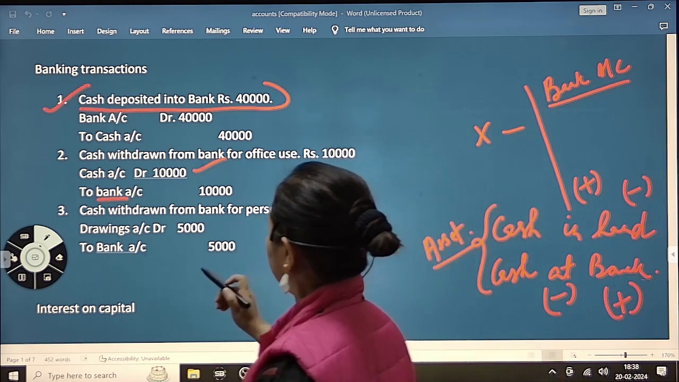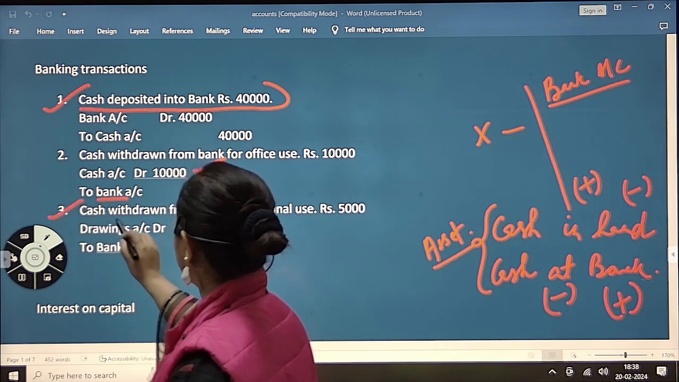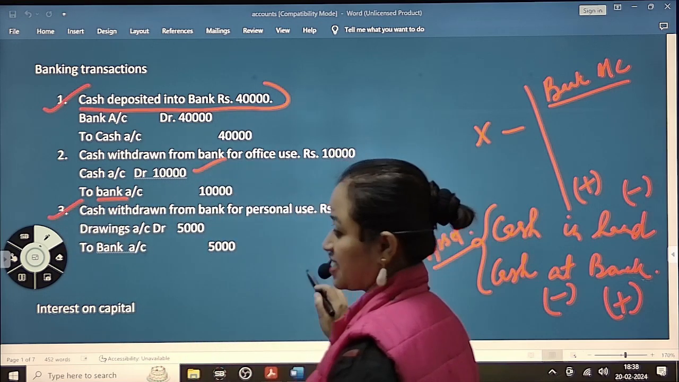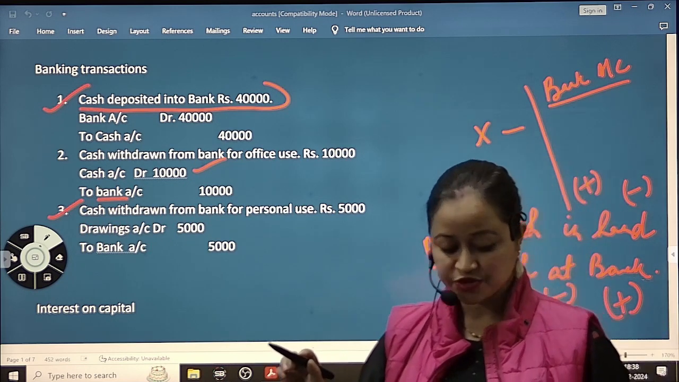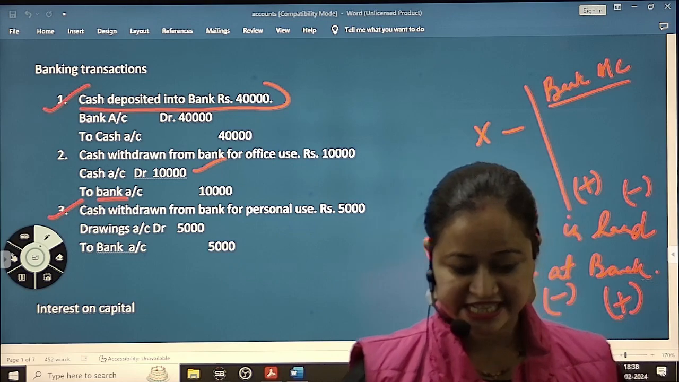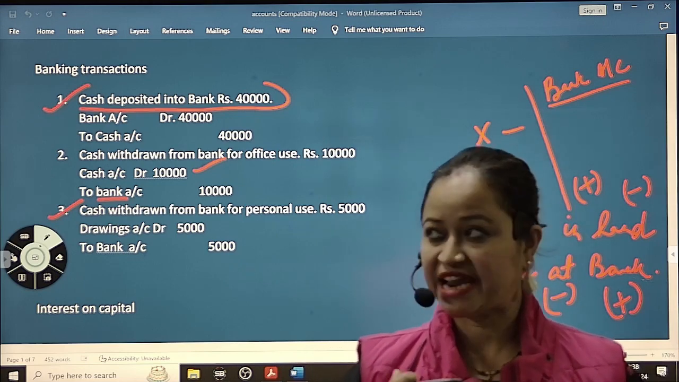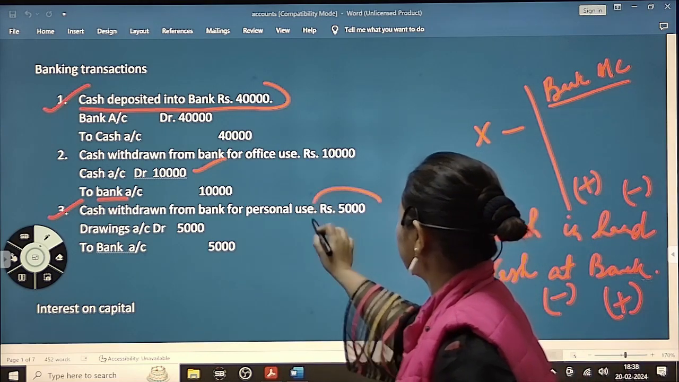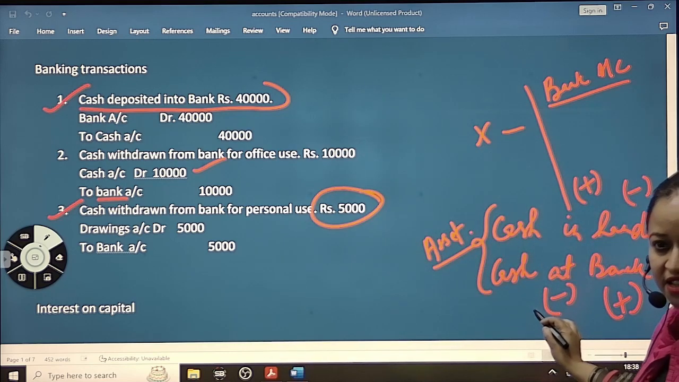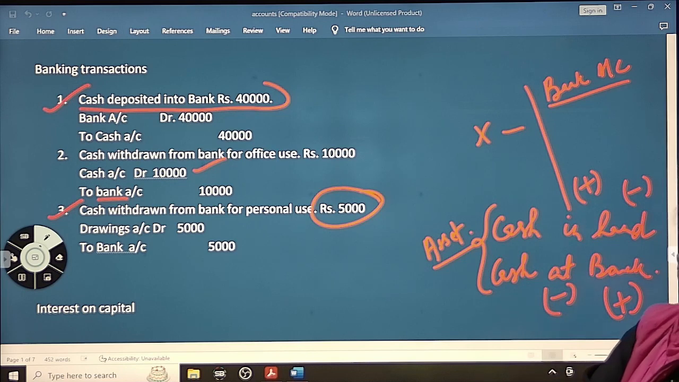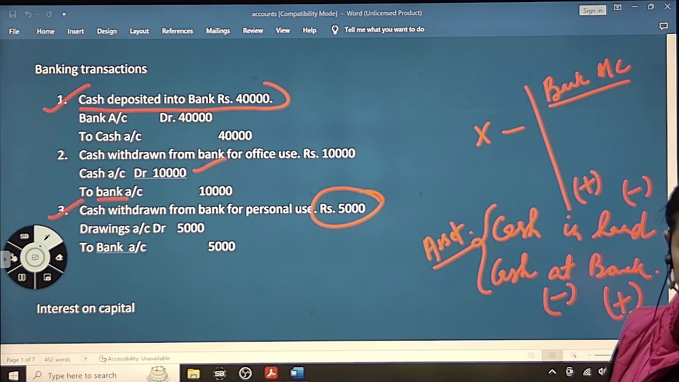Now next one, number 3, cash withdrawn from bank for personal use. ठीक है, personal use. Here, personal use मतलब, now it's like suppose I am the proprietor and money is withdrawn, 5,000 money is withdrawn from bank. So what is decreasing? Cash at bank is decreasing, but it is not coming cash in hand. No, office में तो पैसा नहीं जा रहा है ना, वो पैसा मेरे घर पे चला गया, मेरे बेटी के पास चला गया. So that is what? Drawings.